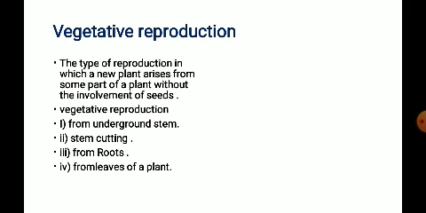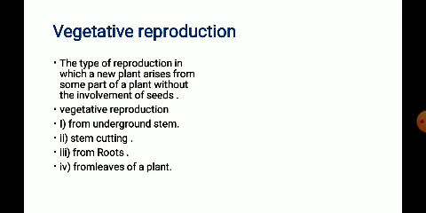So now, what happens here in reproduction: a new plant can be grown from the vegetative parts of a plant. Which are the vegetative parts? The vegetative parts of a plant are stem, root and leaf. A new plant can be grown from the vegetative parts of a plant without the involvement of seeds.